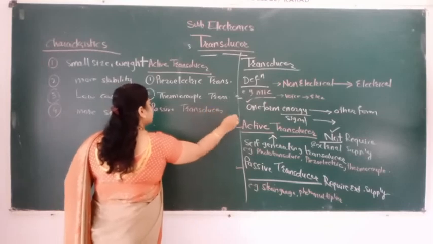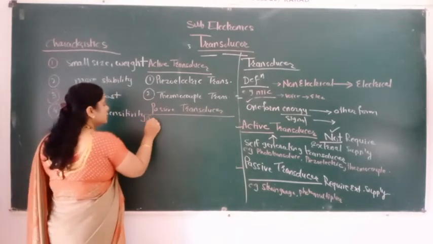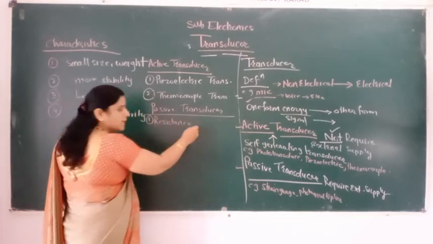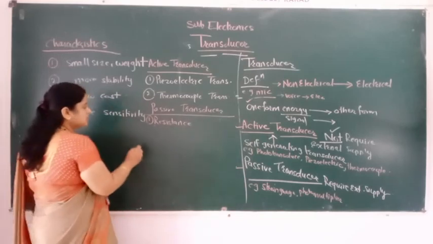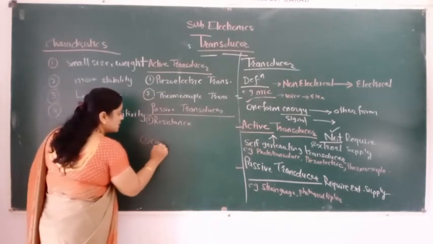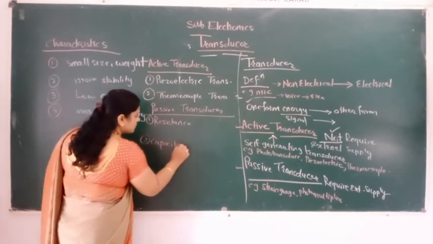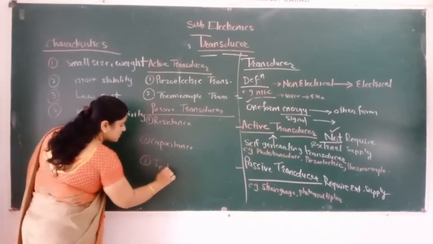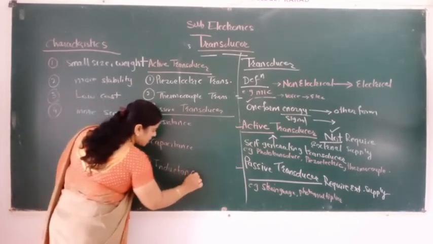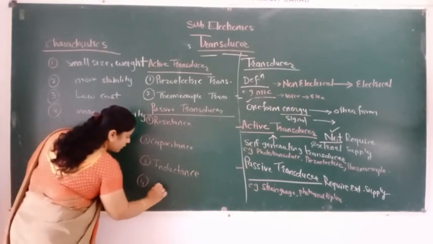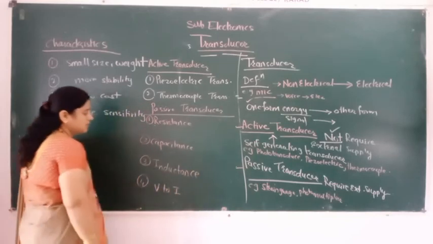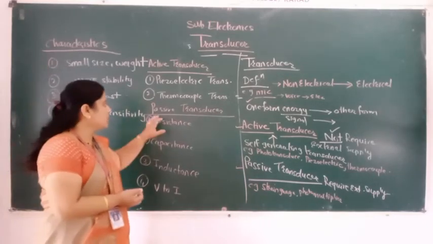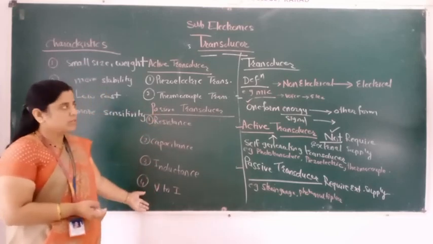Passive transducer is again divided: first is the resistive type, that is the resistance. It is classified according to resistance, then according to capacitance, then according to inductance. The fourth type is the V2I, voltage to current. So depending on that, different transducers are there. Okay. So in passive transducer we see all these transducers in the next lecture.